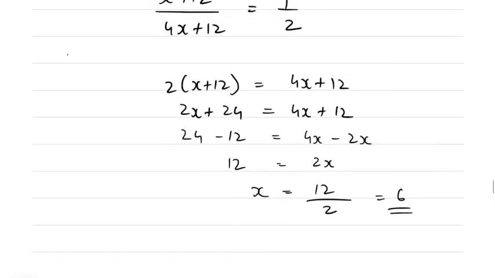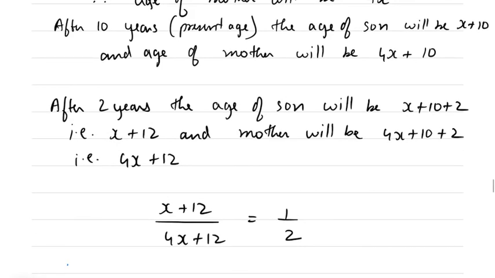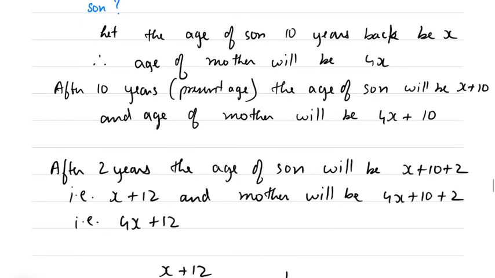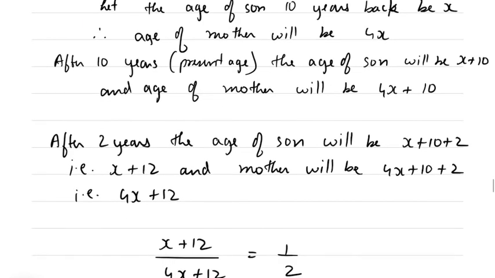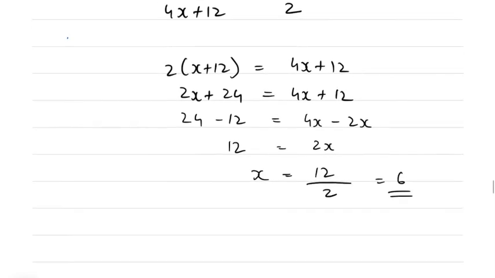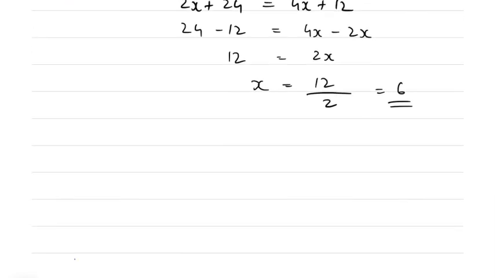That means 10 years ago the age of the son was 6. And what have they asked in the question? What is the present age of the son? Present age of the son is x plus 10, right? x plus 10 is the present age, and 6 is 10 years ago. So therefore, 10 years back, the son's age was 6.